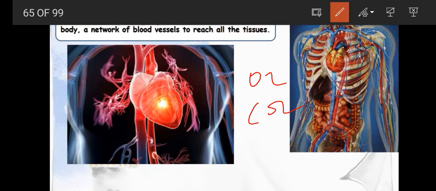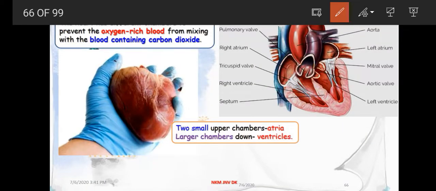It has different chambers, we know that.